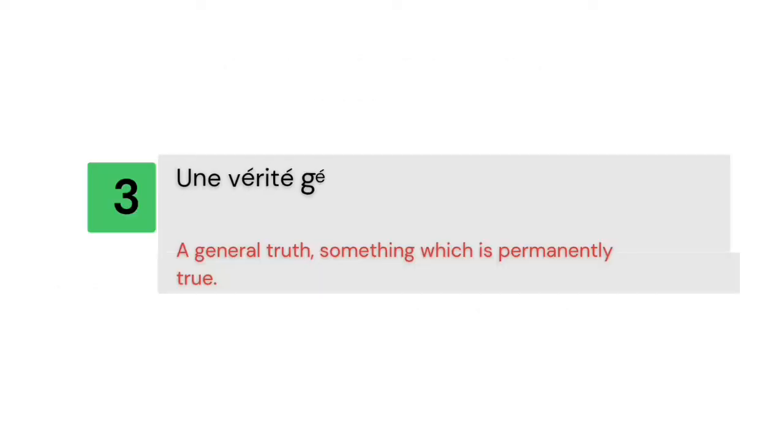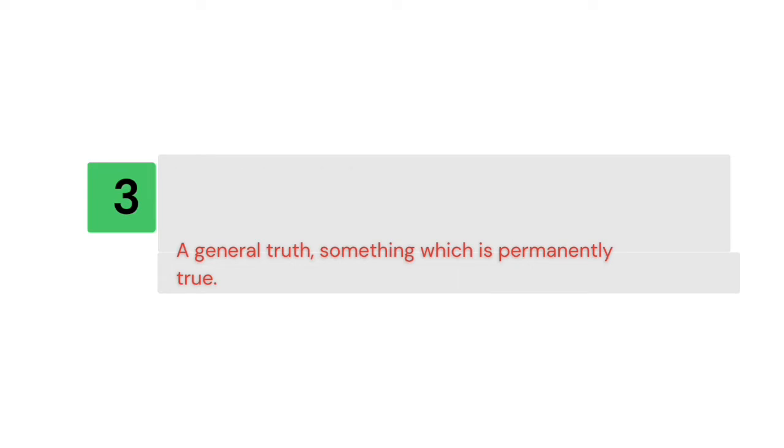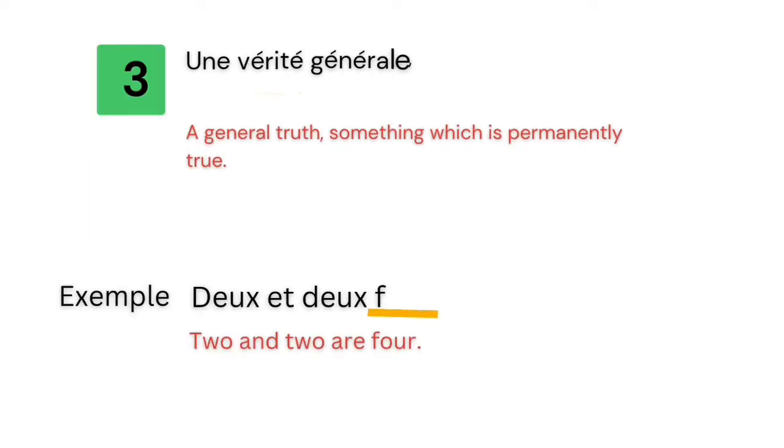Une vérité générale, quelque chose qui est vrai en permanence. This is the third situation where we use present indicative. A general truth, something which is permanently true. Like, the moon is closer than the sun. Something that's generally true for everyone follows the rule of present indicative. The general truth is true in the present time.